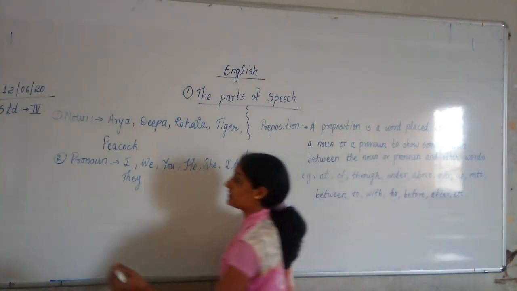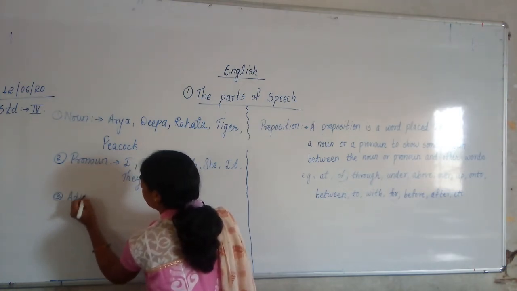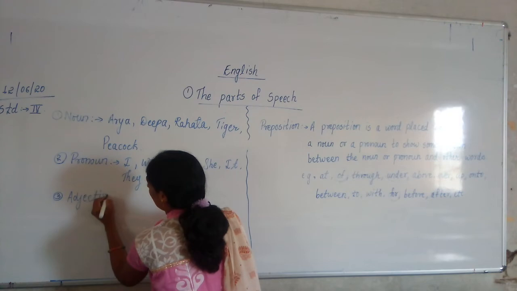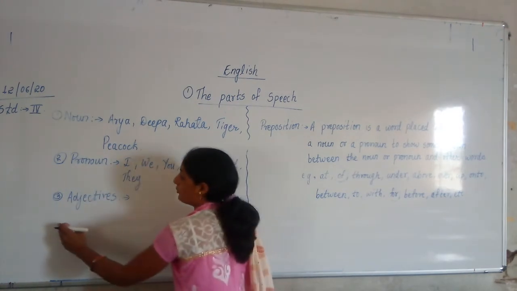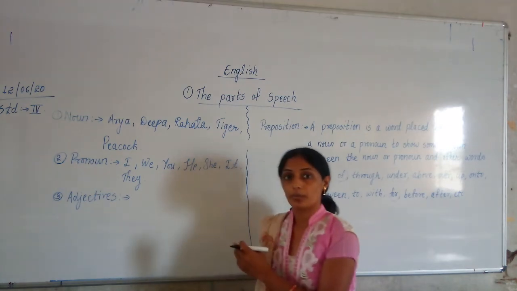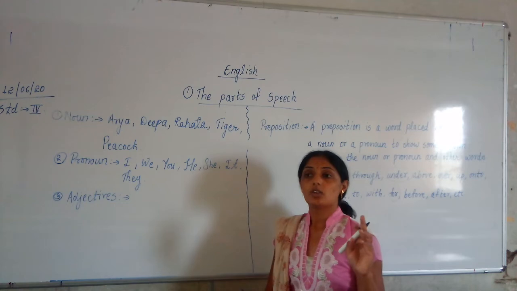Then you are going to write down examples of adjectives. After that, you will write down examples of verb, then adverb, and then preposition. This is your homework for today.